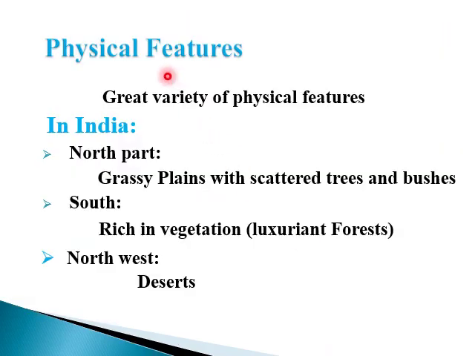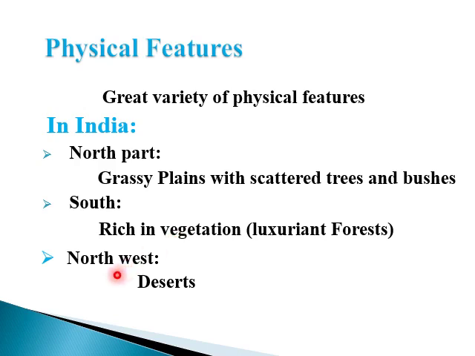If we talk about the physical features of the Oriental region, there is a great variety of physical features. In the Indian region, the north part of India basically has grassy plains with scattered trees and bushes. On the southern side, the area is very rich in vegetation.